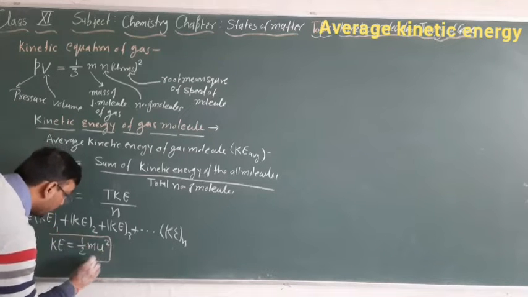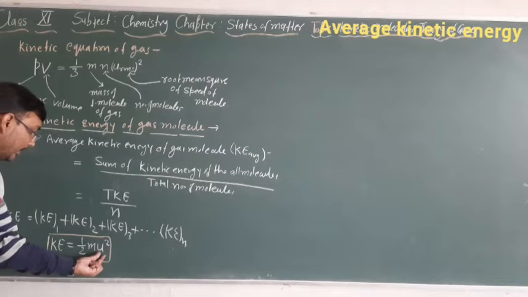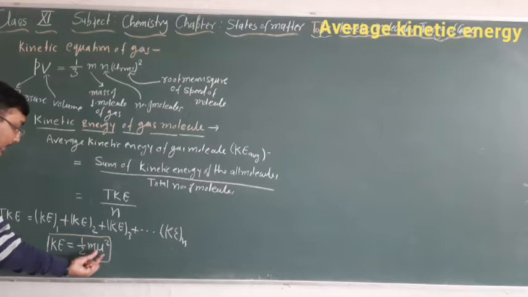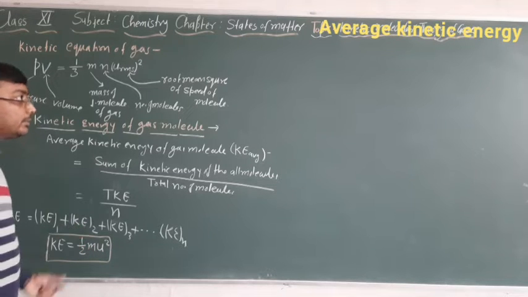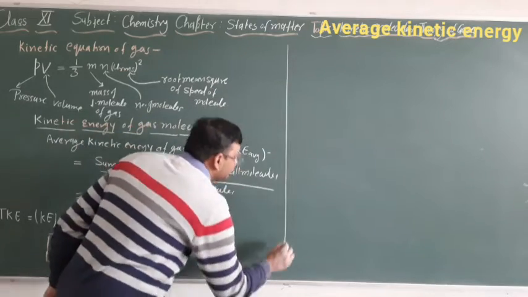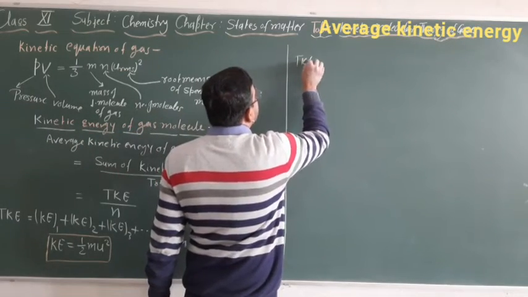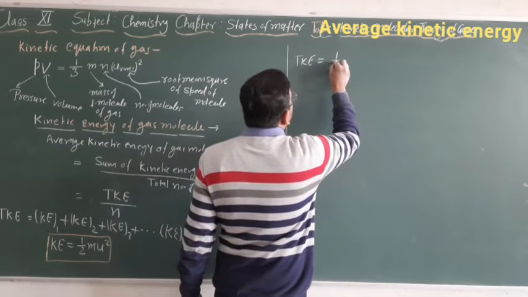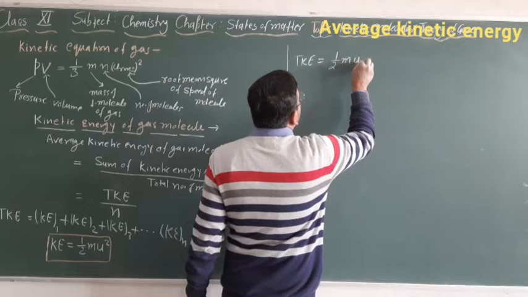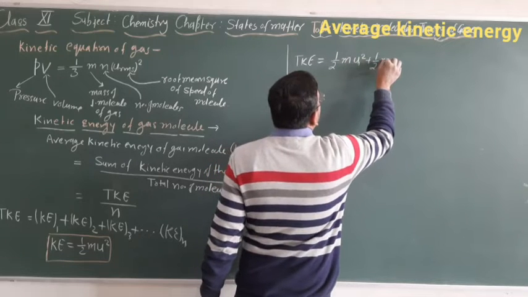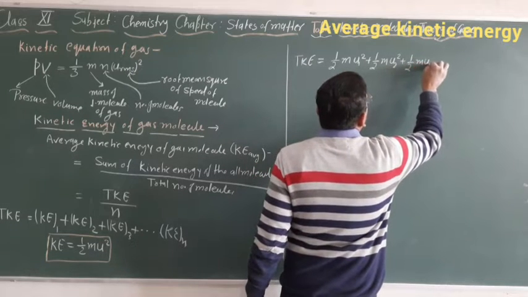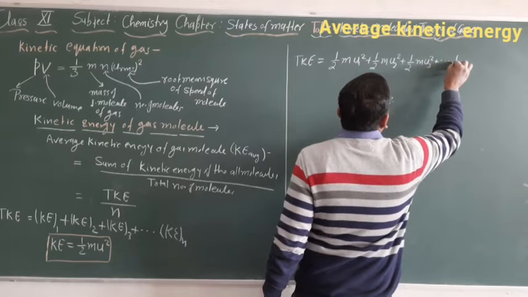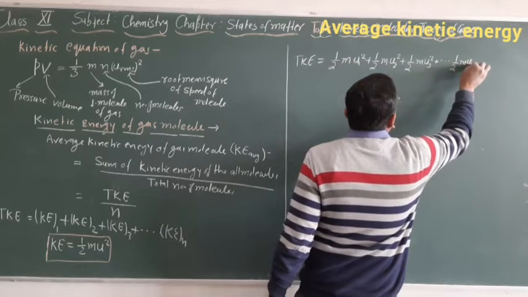Now u1 is the speed of one molecule, u2 is the speed of another molecule. So we can write total kinetic energy is equal to 1 by 2 m u1 square plus 1 by 2 m u2 square plus 1 by 2 m u3 square, and so on, plus 1 by 2 m un square.